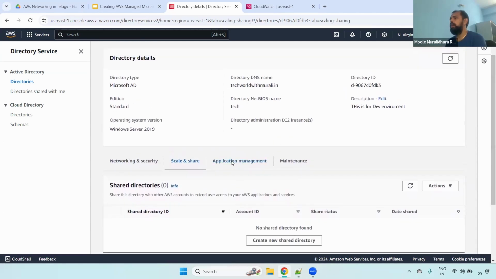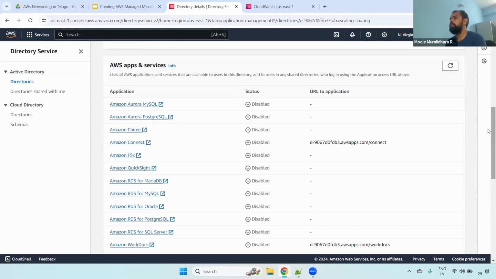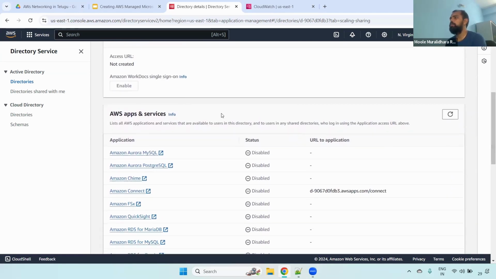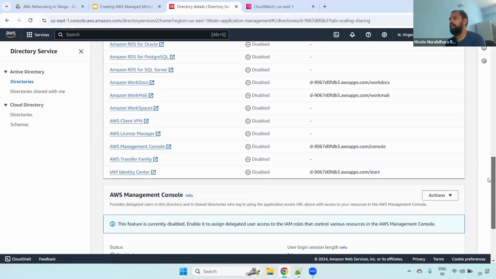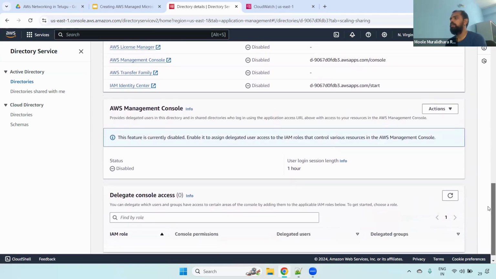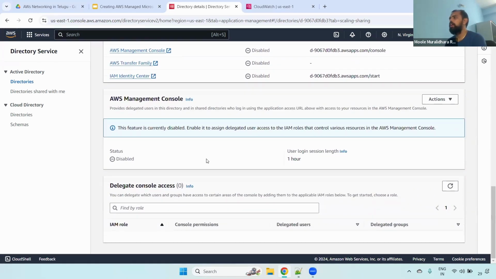Now you can click application management and you can see here what the applications are, the access URL. If you want, you can create this endpoint. And also you can see here AWS apps and services, what apps we can use with this particular directory. We can see a lot of things we have. And also you can see the AWS Management Console; if you want, you can create it.